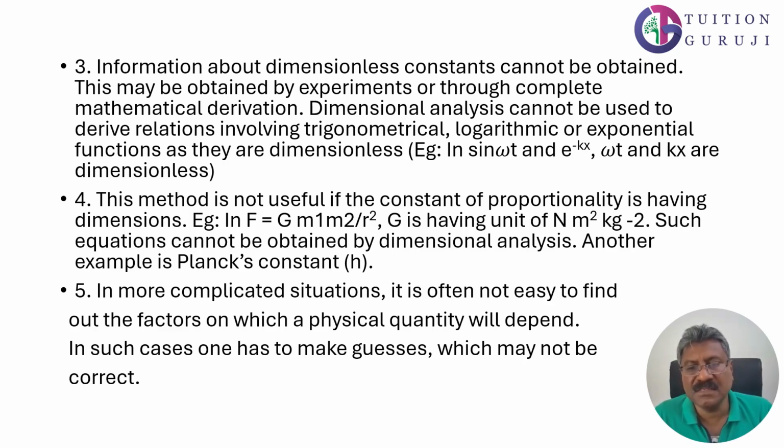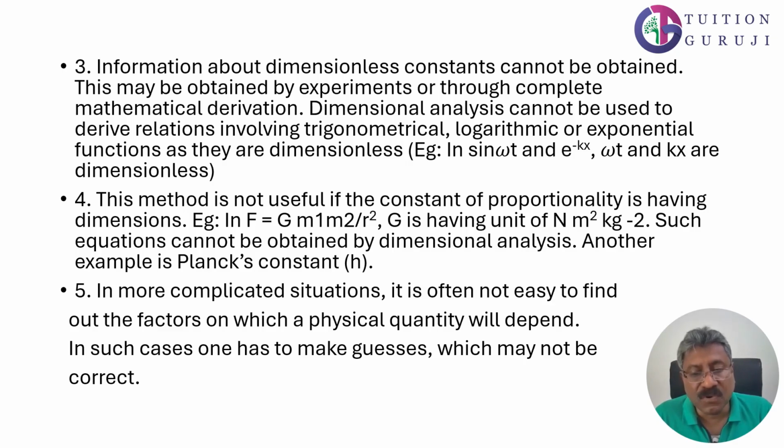Dimensional analysis cannot be used to derive relations involving trigonometrical, logarithmic or exponential functions as they are dimensionless. So in sin omega t or in e raised to minus kx, this omega t and kx are dimensionless. This method is not useful if the constant of proportionality has dimensions. For example, in F equals G m1 m2 by r squared, the universal constant G has a unit of newton meter squared kilogram raised to minus 2. Such equations cannot be obtained by dimensional analysis. Another example is Planck's constant h.